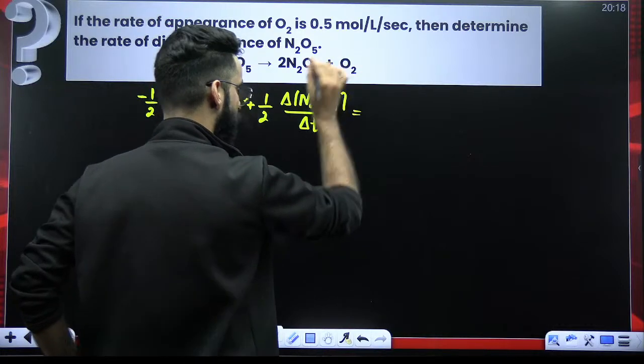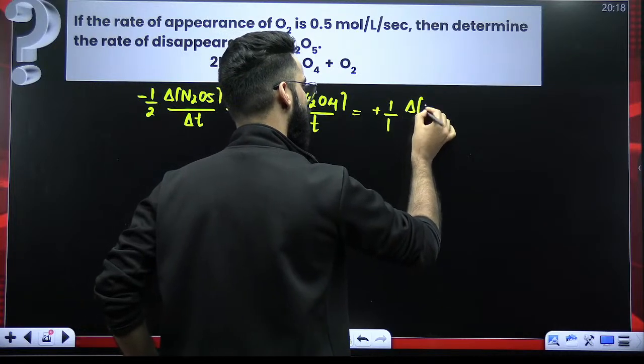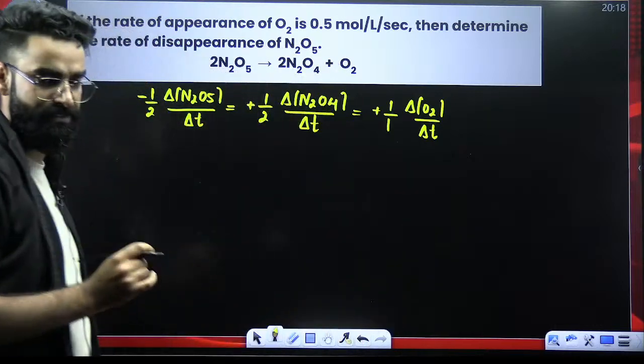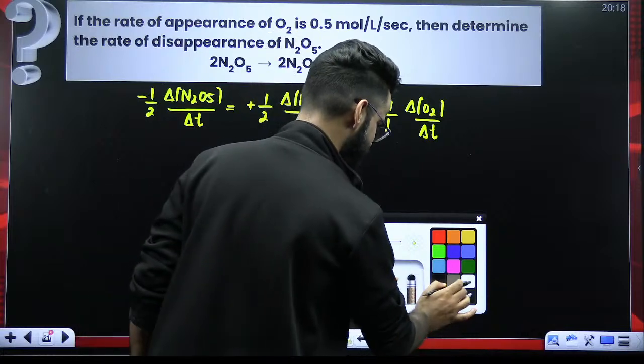With respect to O2, it's going to be plus 1 upon, stoichiometric coefficient is 1, change in the concentration of O2 divided by delta T. This is what I call the differential form of rate. Now see in the question, what are we given and what are we supposed to calculate?